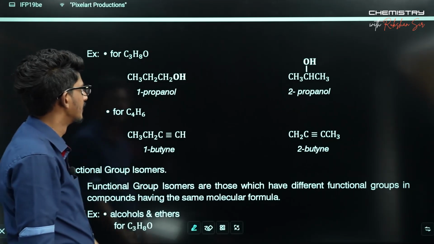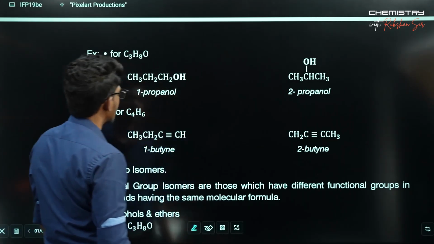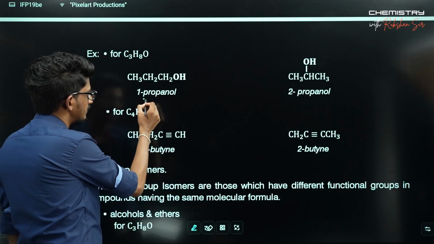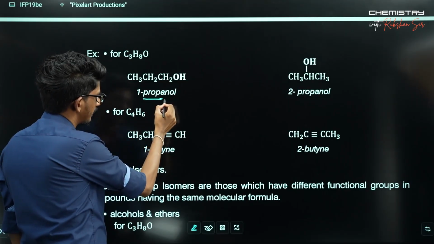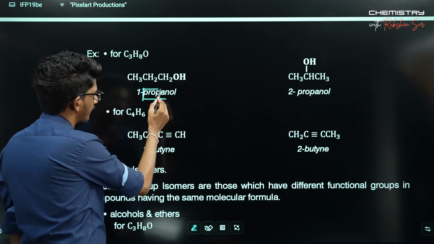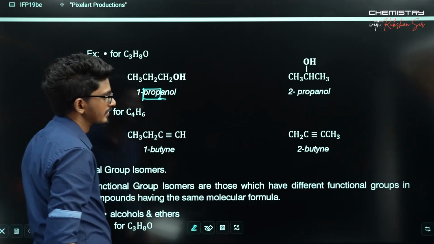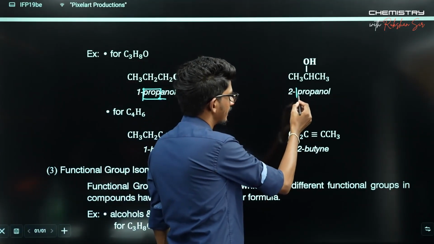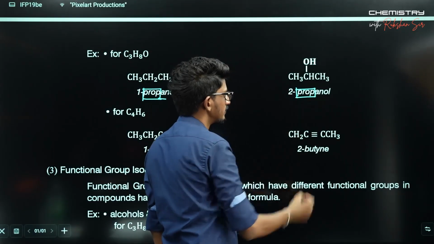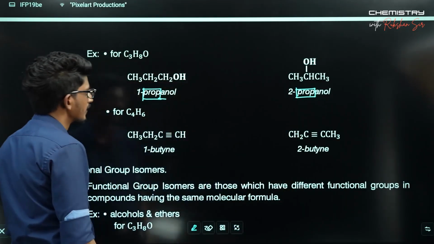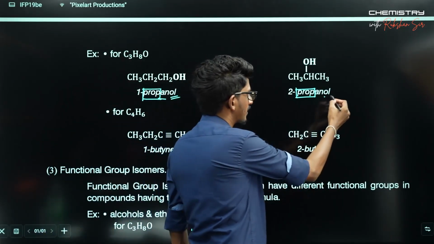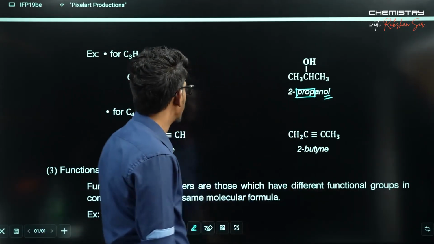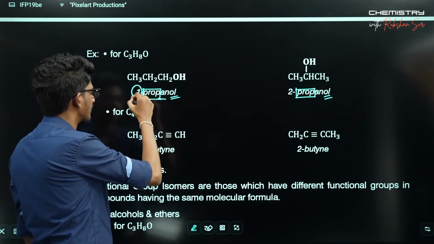So here you clearly see the main carbon chain won't change. It's a prop, a 3 carbon chain, it won't change, right? Functionality also won't change. But what differs is actually what? The position. The position, that is what differs.